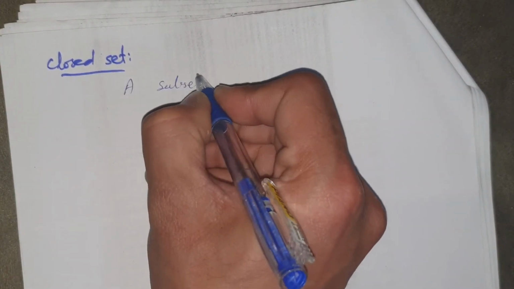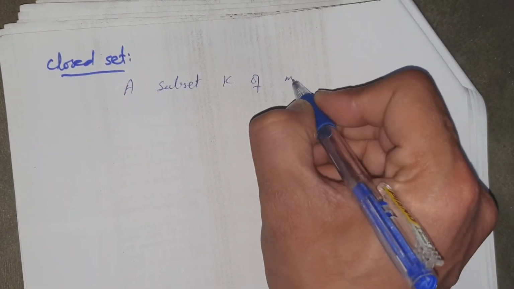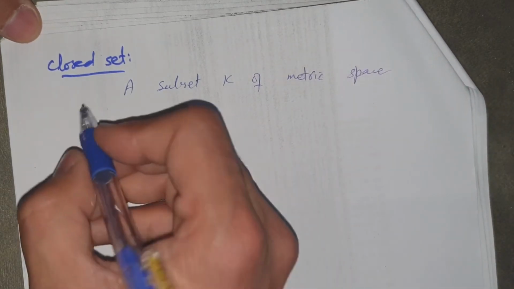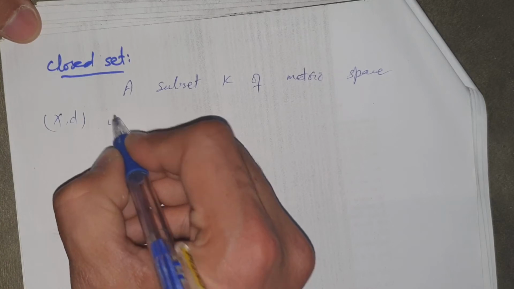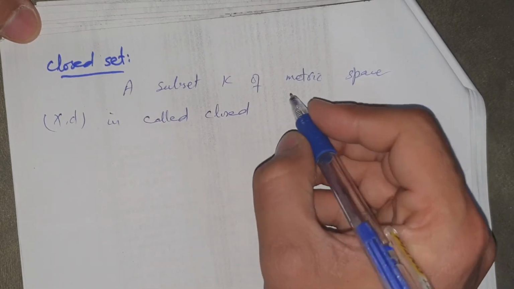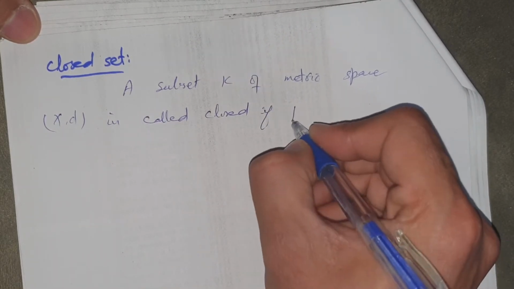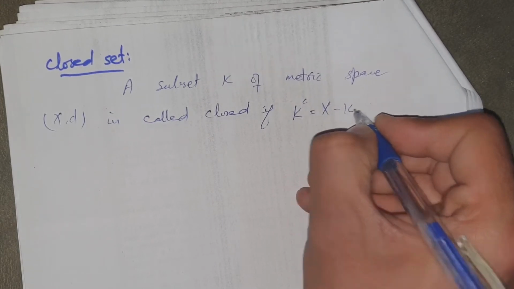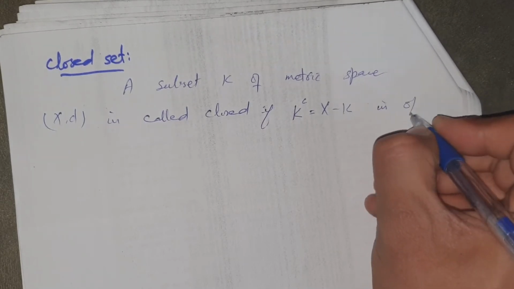The other definition is closed set of metric space. A subset K of a metric space X, d is called closed if K complement, that is X minus K, is open.